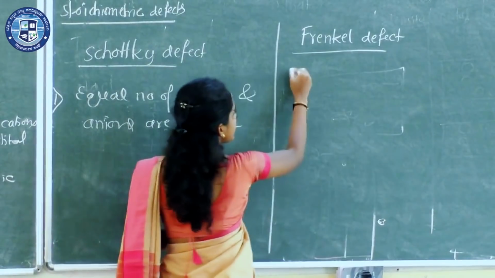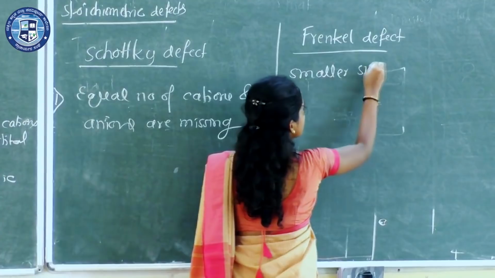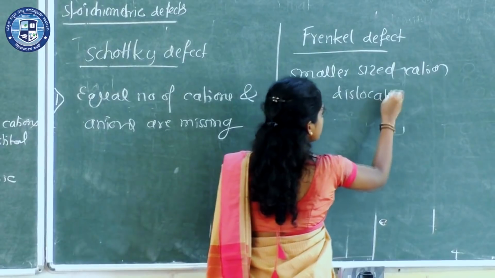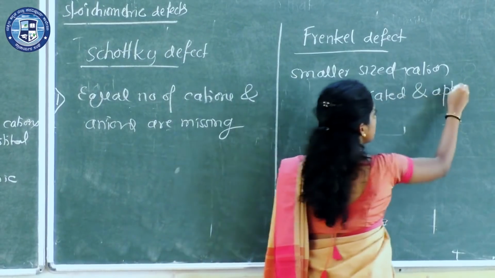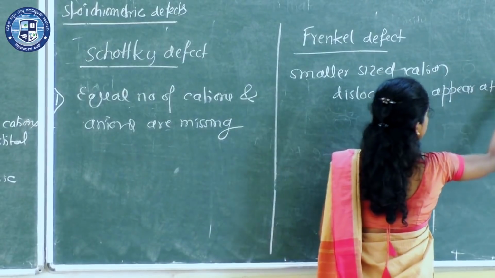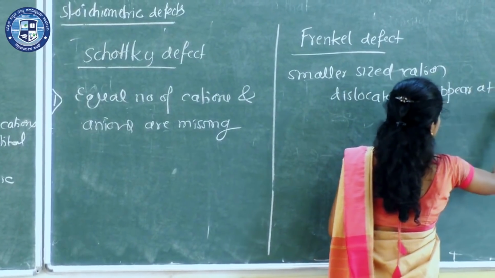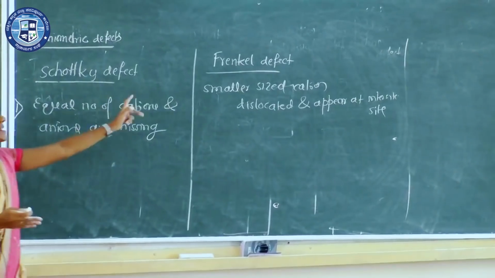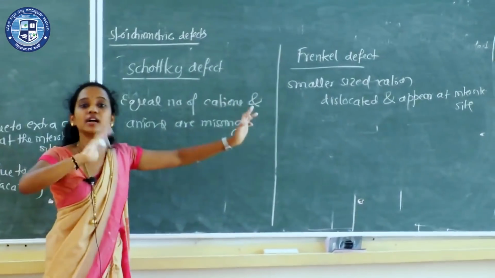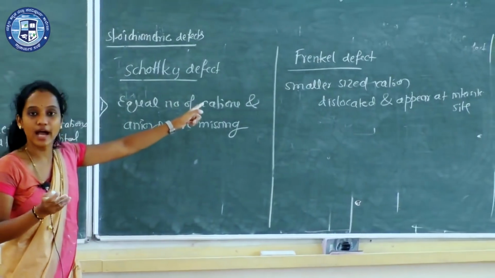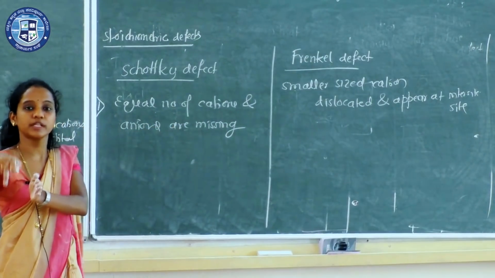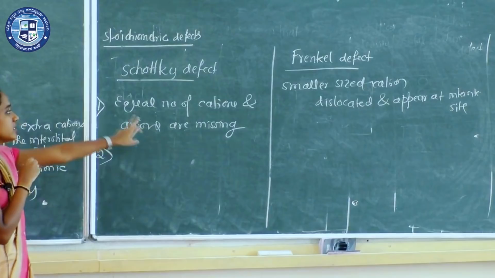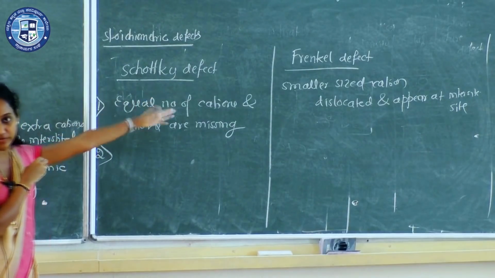So the first difference: smaller sized cation dislocated and appears at the interstitial site. In Schottky, equal numbers of cations and anions are missing, whereas in Frenkel there is no missing of ions, just an interchange of ions. From the normal position it occupies the interstitial place. That is the first difference. We can write here the definition of both defects.